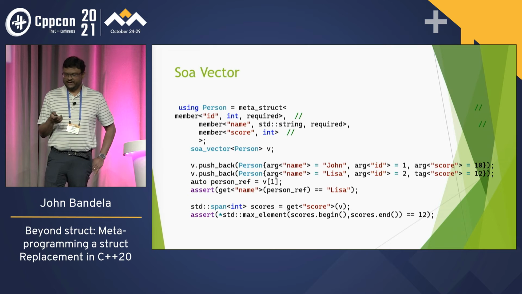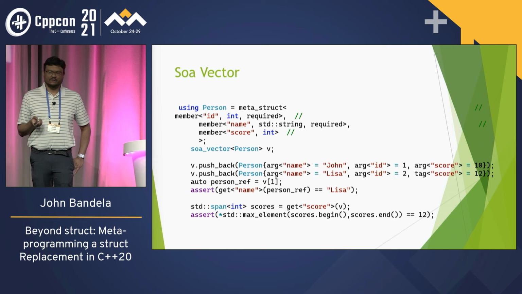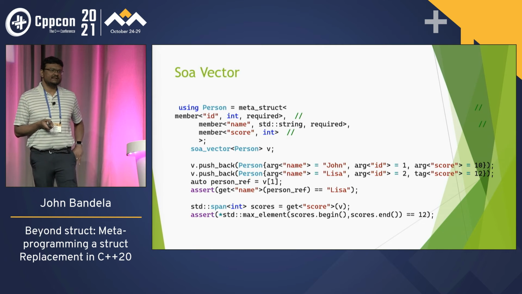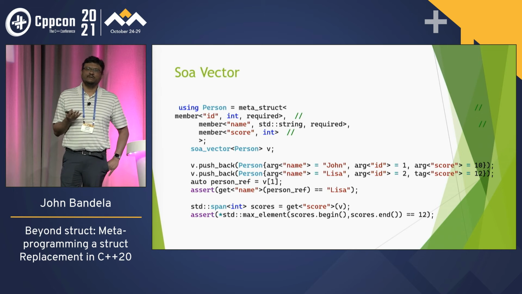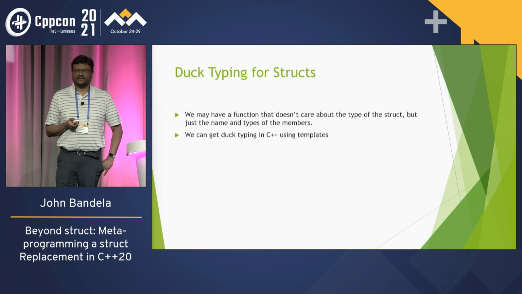The other thing we can do is we can get ourselves a span, right? We can have access to the vector, the contiguous memory where all the scores are stored. So we can get a std::span of int scores, get the score, and then we can process them. So this enables us, by having the ability to introspect and reflect and also generate the names on the vector side, to write an automatic implementation of SOA vector that preserves names, right?